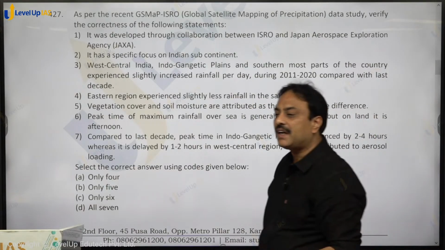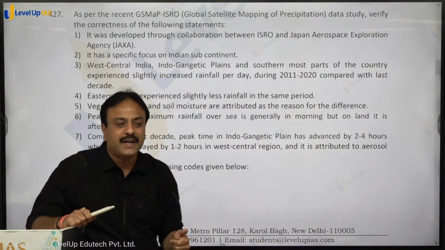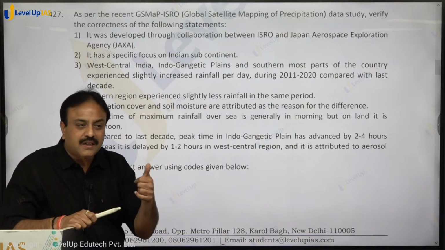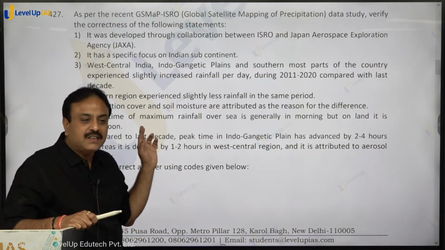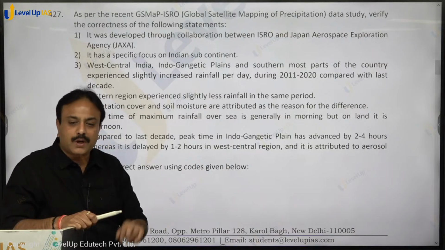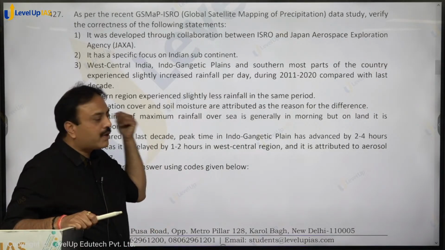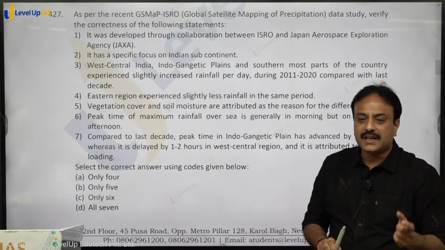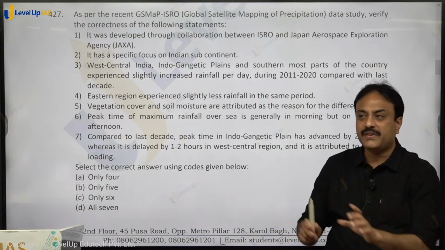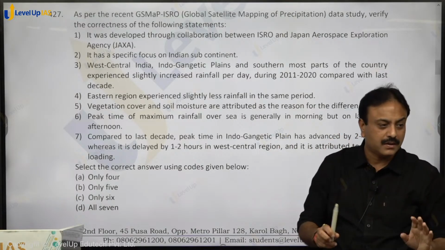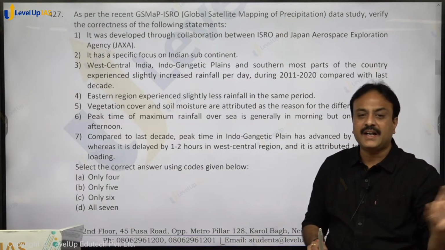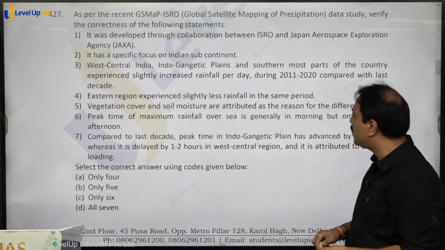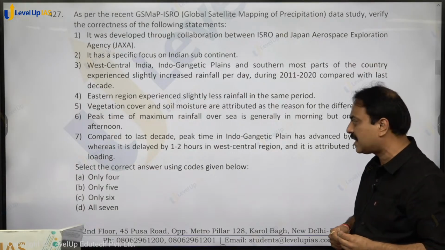Why Western Central India, why Indo-Gangetic Plain, or why Southern India have recorded slightly increased rainfall? The reason given was increased vegetation cover and increased soil moisture. When it was talking about vegetation cover, they have spoken about density of vegetation and the greenness of vegetation. मतलब vegetation तो है, सूखा पड़ा, and greenery ज़्यादा है. Greenness of vegetation has been discussed. So vegetation cover and the soil moisture are attributed as the reason for this difference, correct?